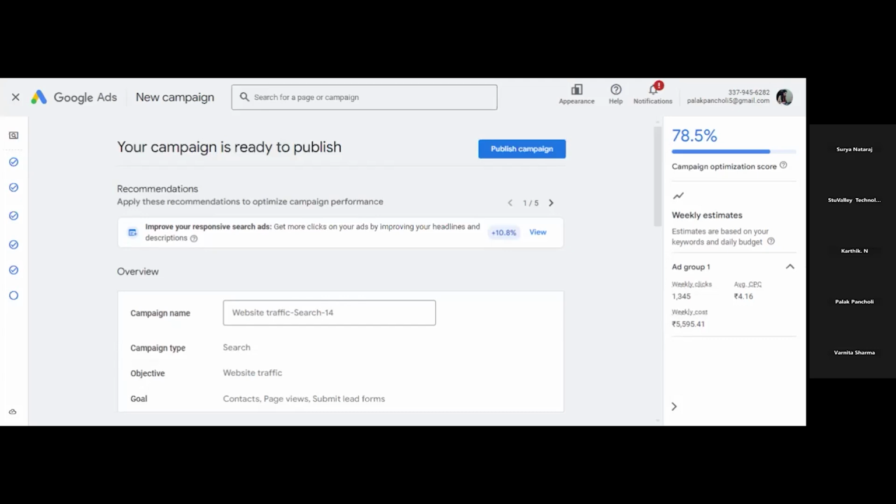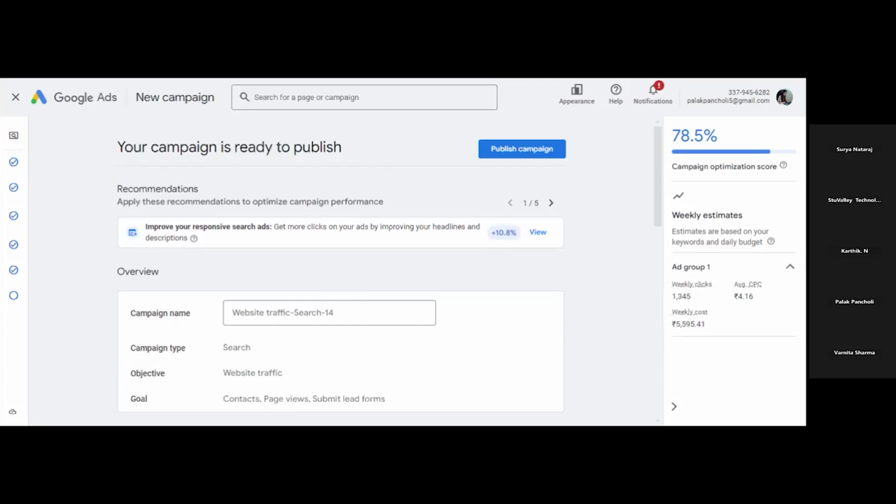Now next is call extension. What is call extension? Because more and more people are using the internet nowadays through mobile phones, this feature is for ad campaigns that you show on mobile devices. If you add call extension to your ad campaign, there will be a call option added to your ad, and visitors can directly call you by clicking on that ad. This is known as call extension. I'll show you how it looks like.